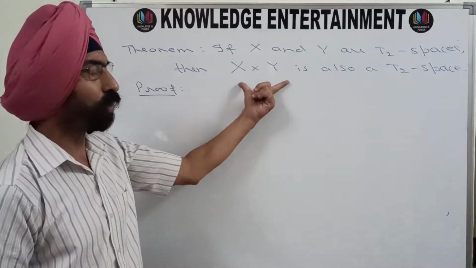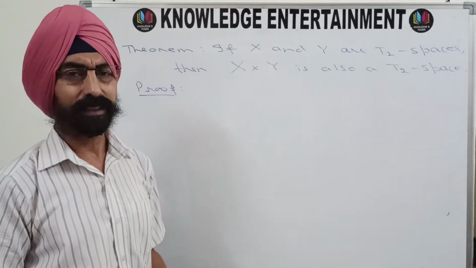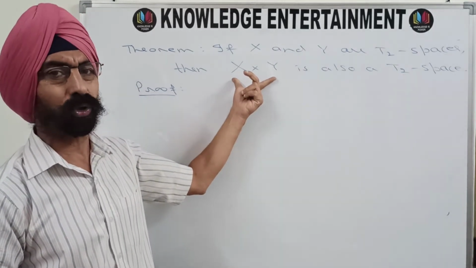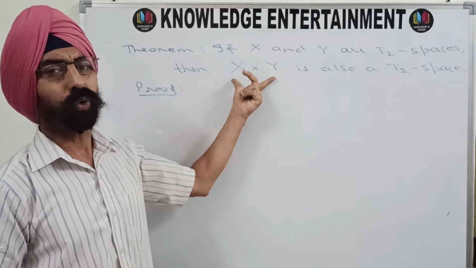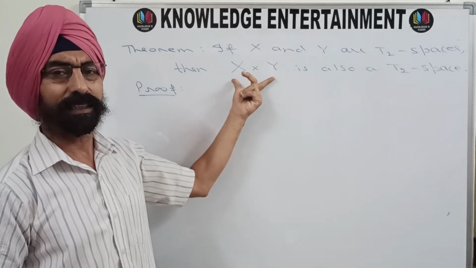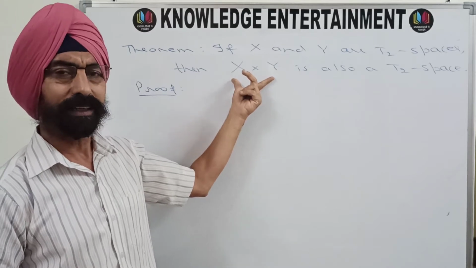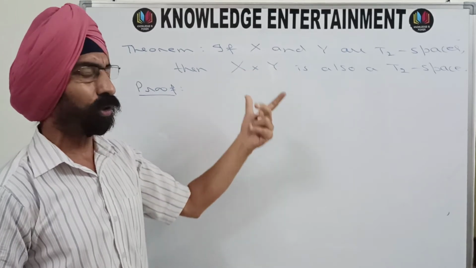We have to show that X cross Y is a T2 space. So what we have to do? We have to take 2 distinct points from X cross Y, and we have to find 2 open sets, one containing the first point, the other containing the second point, and their intersection must be empty. That is enough to prove that X cross Y is a T2 space.